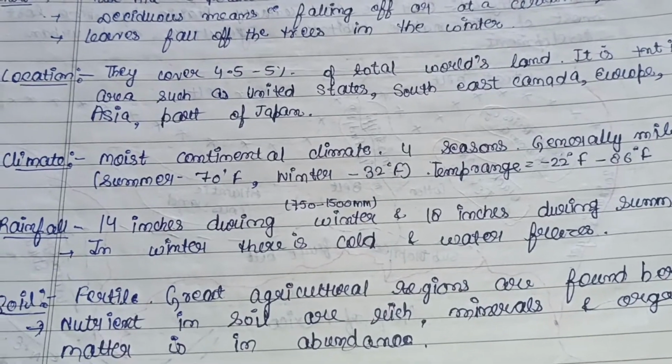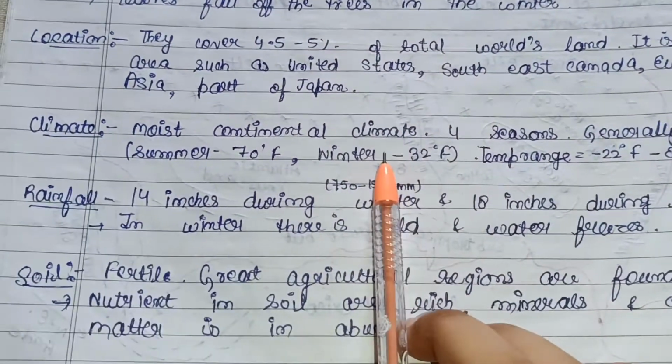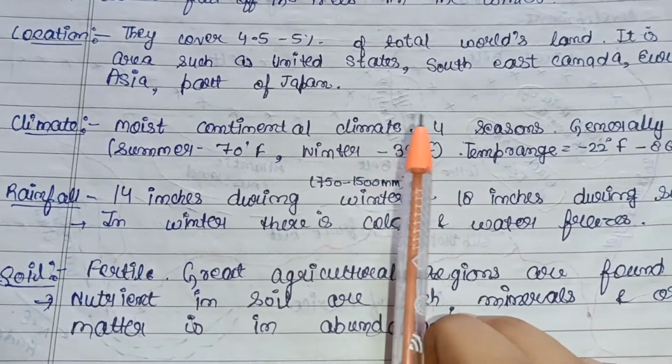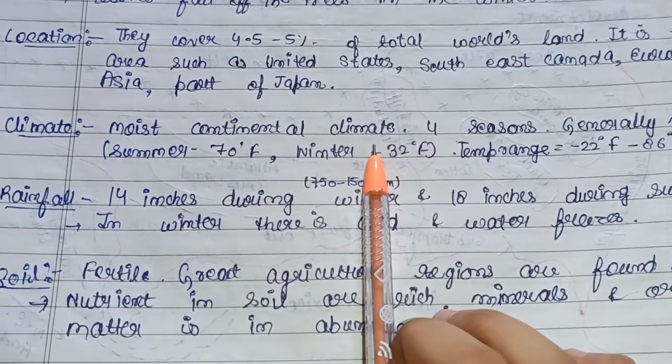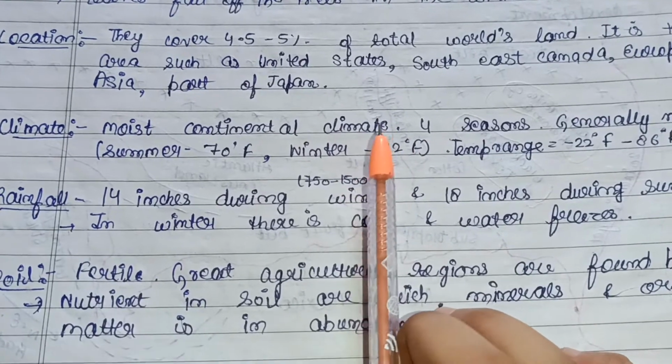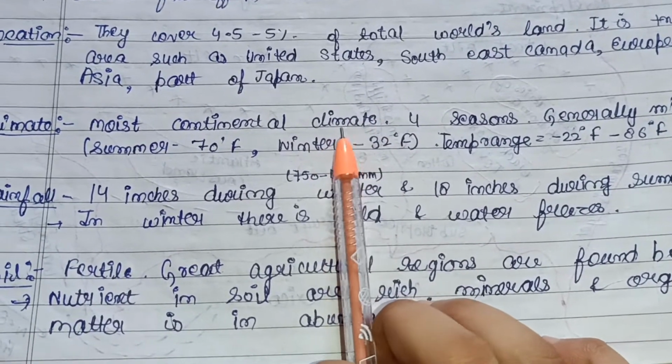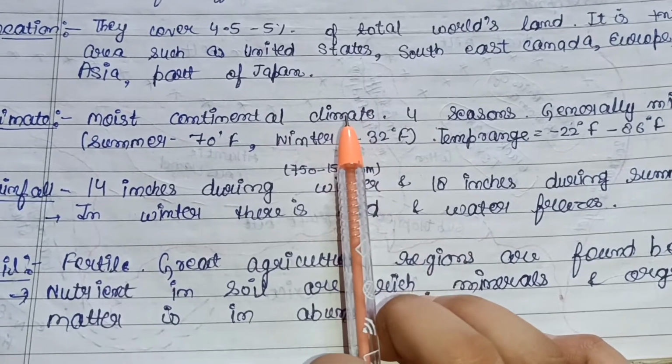Then the climate, so moist continental climate. What is moist continental climate? Here it exhibits large seasonal temperature variation, with hot summers and cold winters, found between 30 degrees and 60 degrees north.